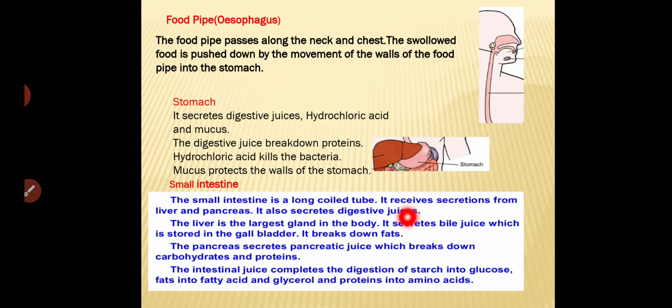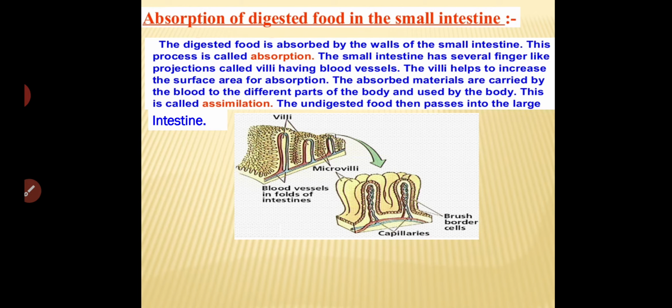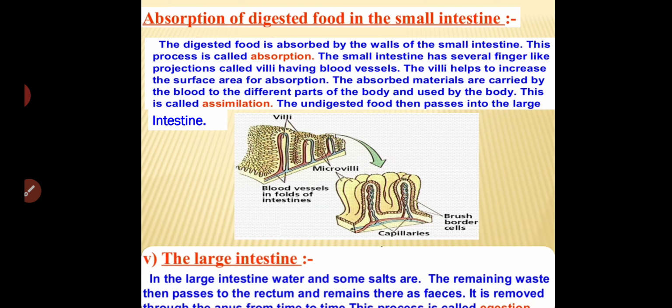So what happens when food is digested in our stomach? It will enter the small intestine. In the small intestine, food will be further digested and absorbed with the help of these villi. The digested food absorbed by the villi, which contain blood vessels, will be transferred all over our body, right? And the undigested food will move towards the large intestine. So what will happen in the large intestine?